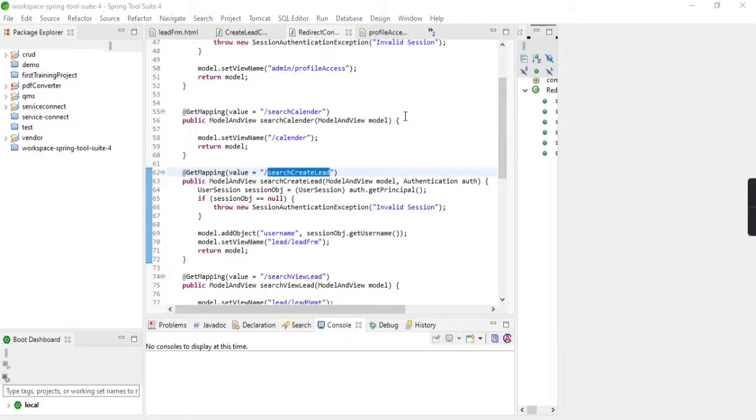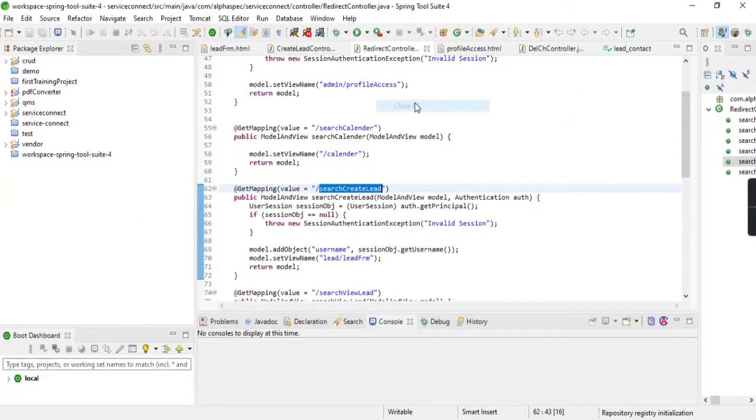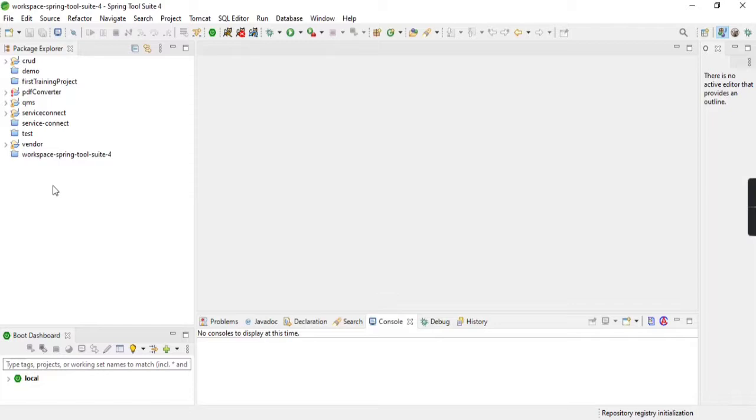You can see I already have projects over here, various projects under the same workspace. And yes, this was easy. If you want to create a project, you can go over here, New, and Spring Starter Project. Click on this.